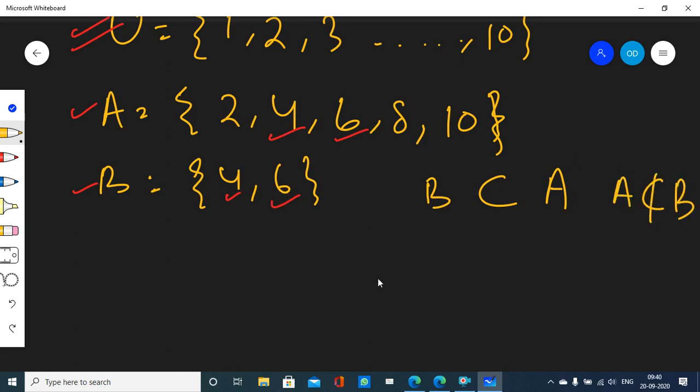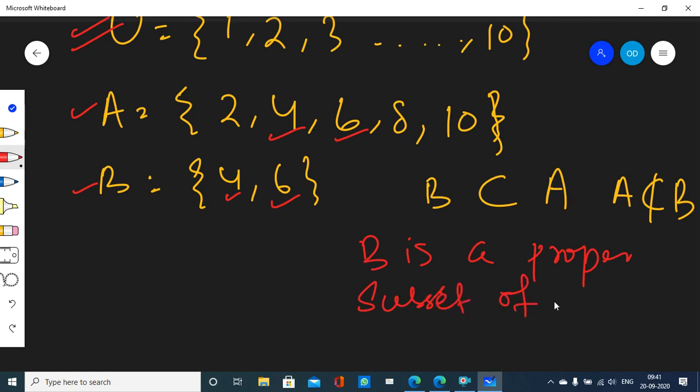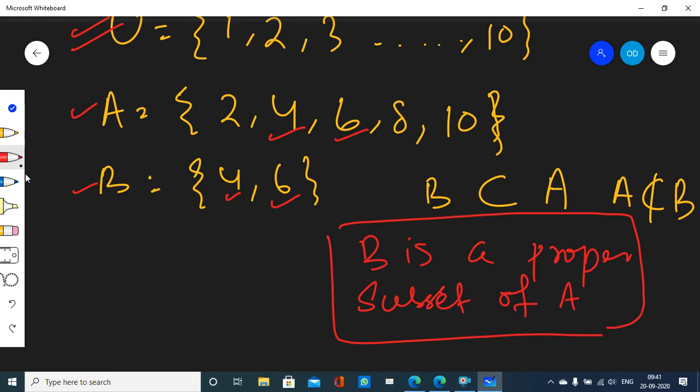Remember this here. And in this case, what do we say? Remember, B is a proper subset of A. Why do we say here that B is a proper subset of A?